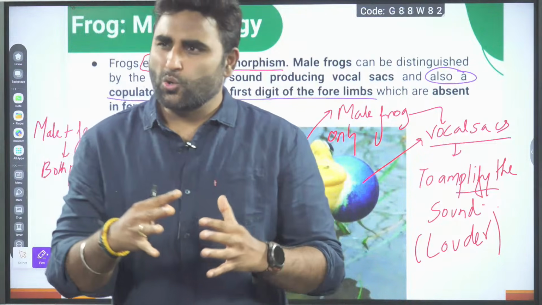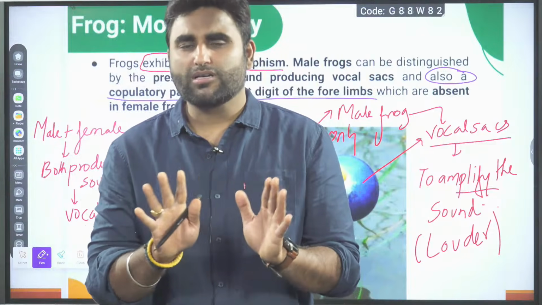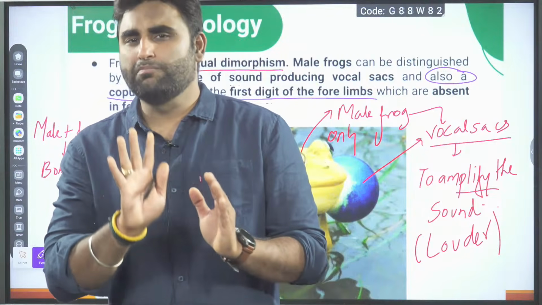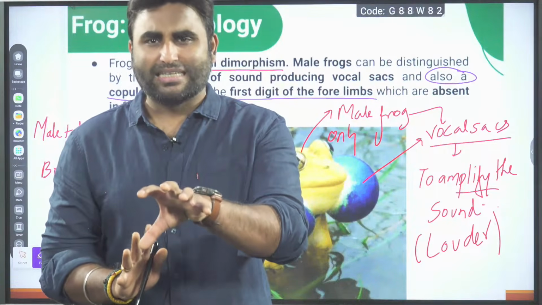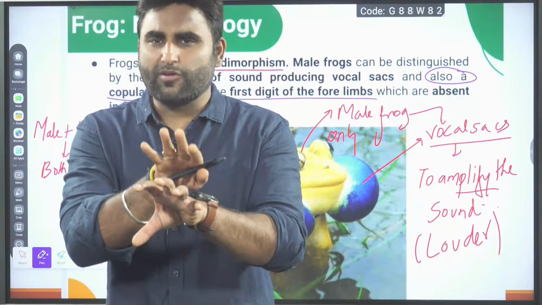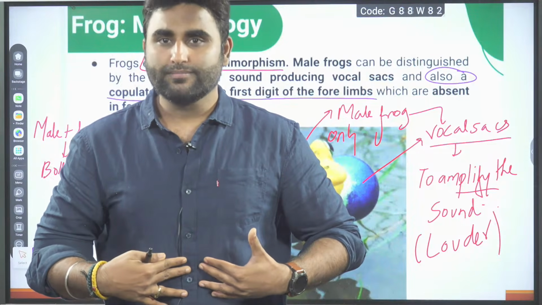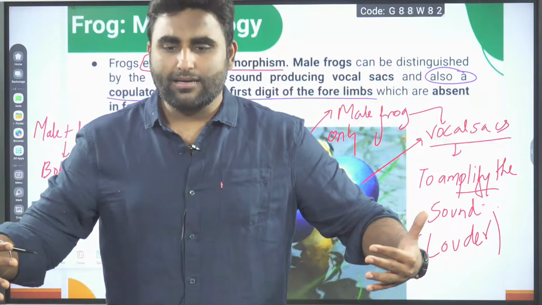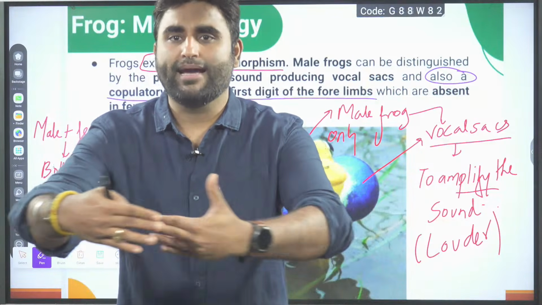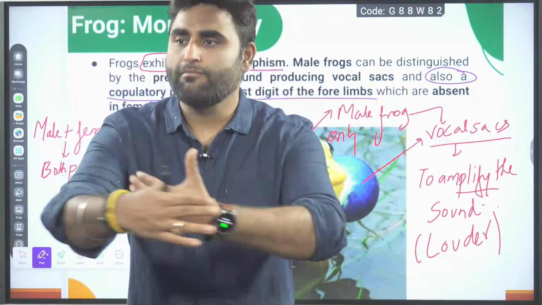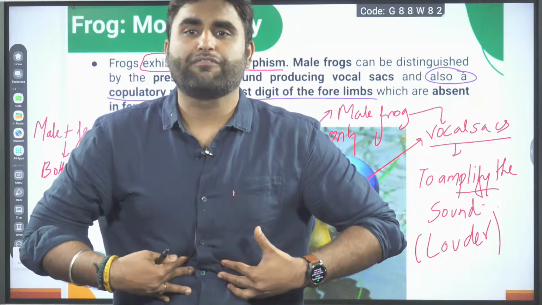So here there is no such copulation going on in the frogs. The reproduction is very simple. The female frog is sitting. The male frog comes from behind. And it just presses the belly of the female frog. Are you getting me? It's like the male frog is hugging from behind. Male frog is hugging from behind and pressing the belly of the female frog.